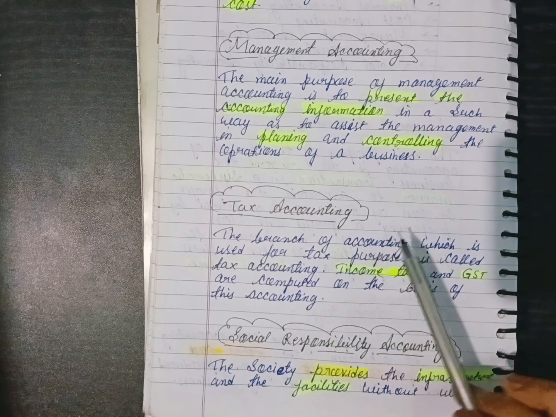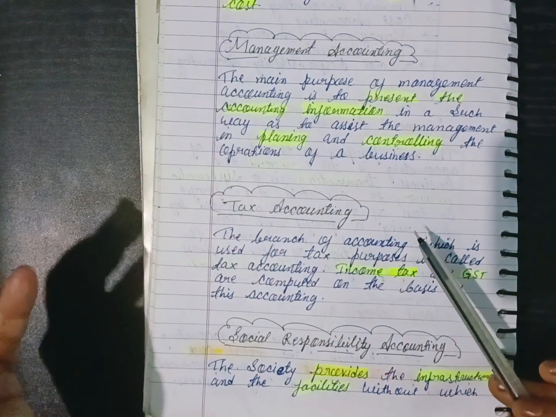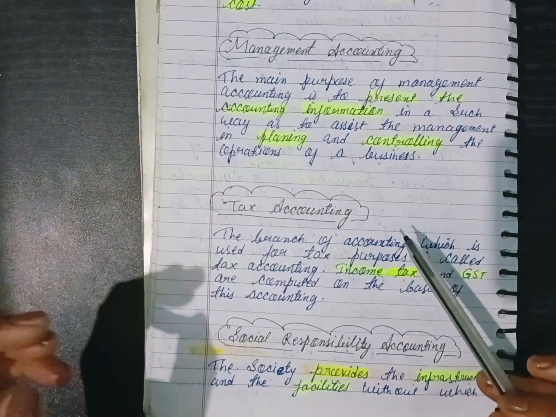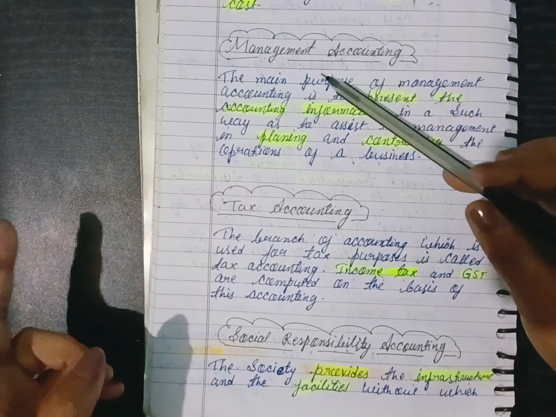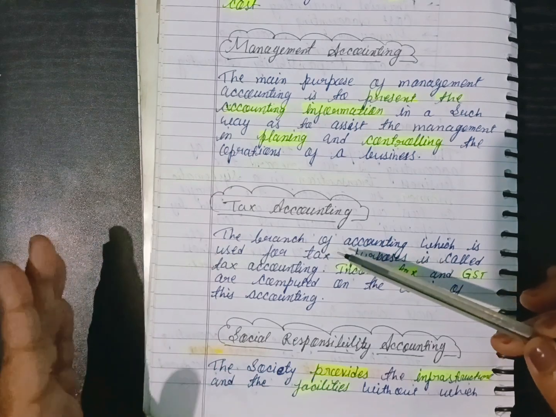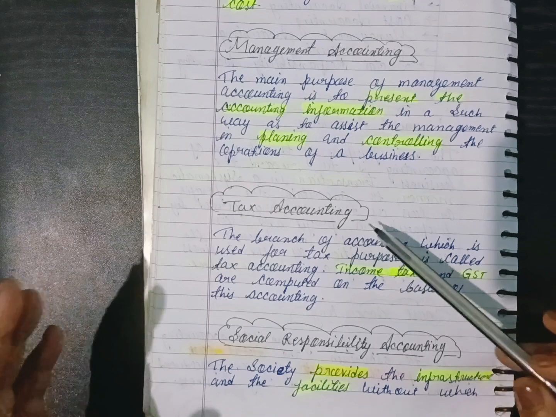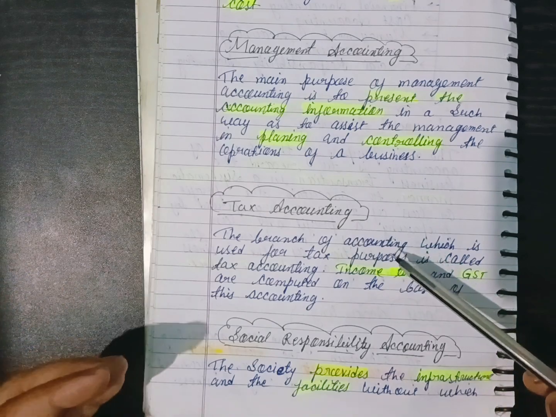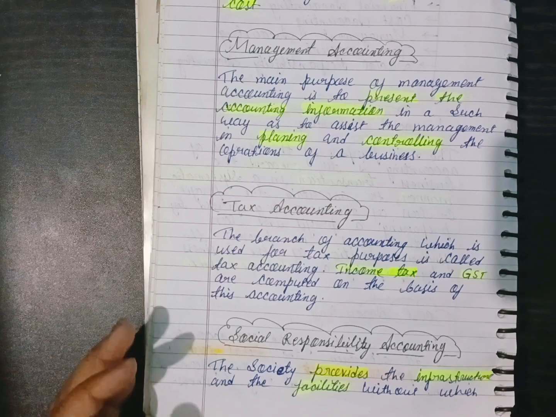So, first we learned financial accounting. Next we learned cost accounting. Then we learned management accounting, and after that we must know how to calculate the tax. So tax accounting helps us calculate tax, like income tax and GST.